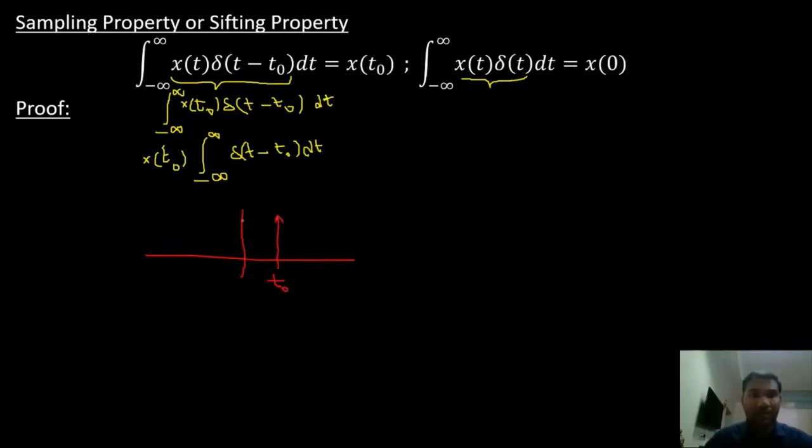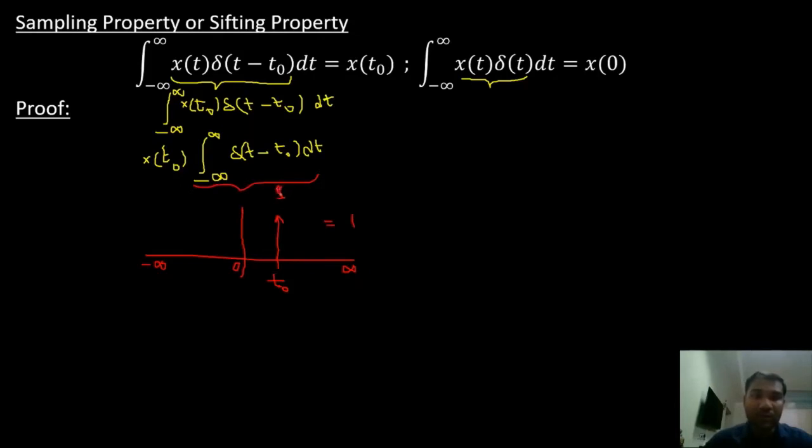At t naught it is defined, at all other values it is 0. If you consider the area under this curve from minus infinity to infinity, it is equal to 1. So this whole thing becomes 1.